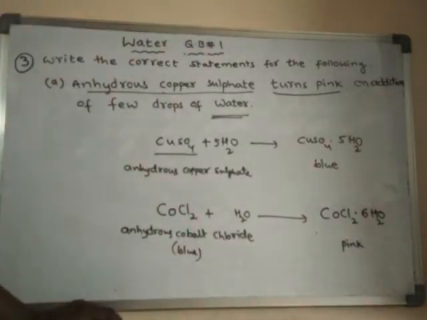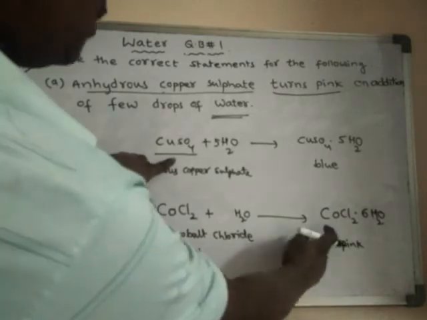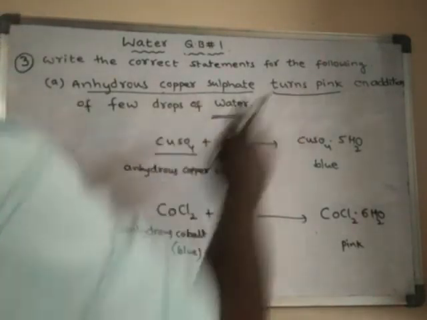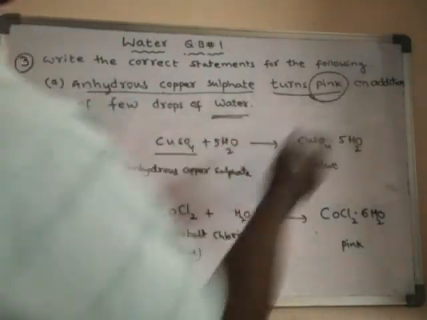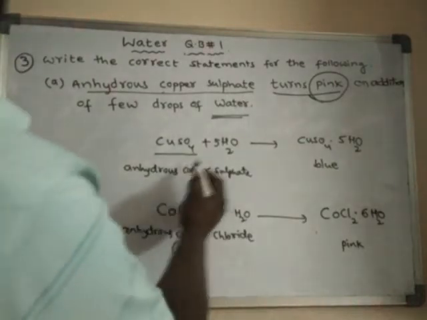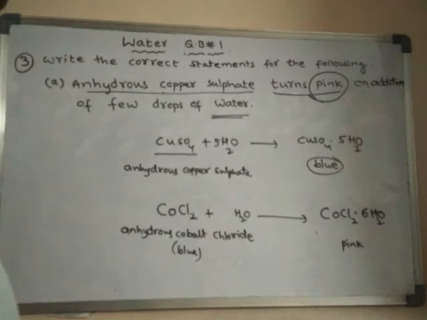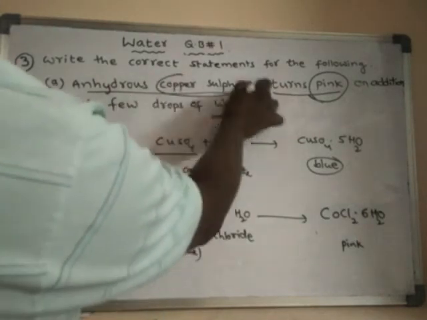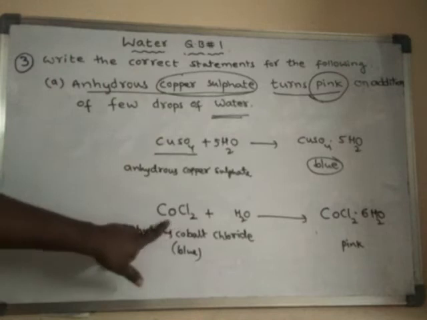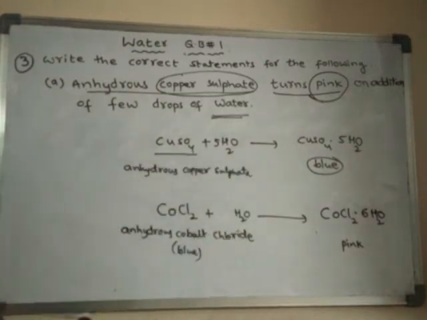So here in the question, these two are mixed, so this question is wrong. What should be the answer? Instead of pink, if you write blue, then that is right. Or else, if you write cobalt chloride instead of this one, then also it will be correct.